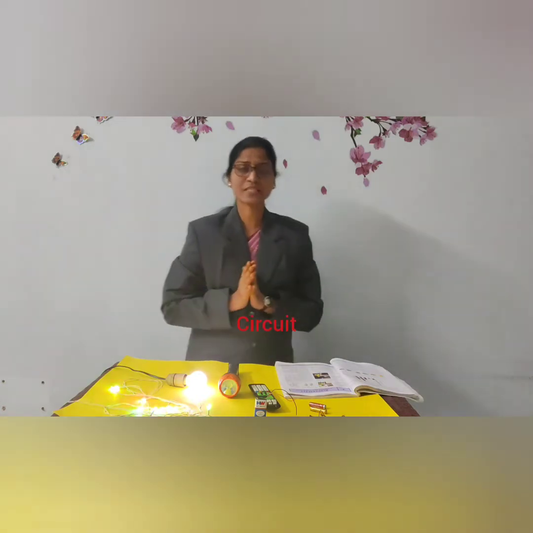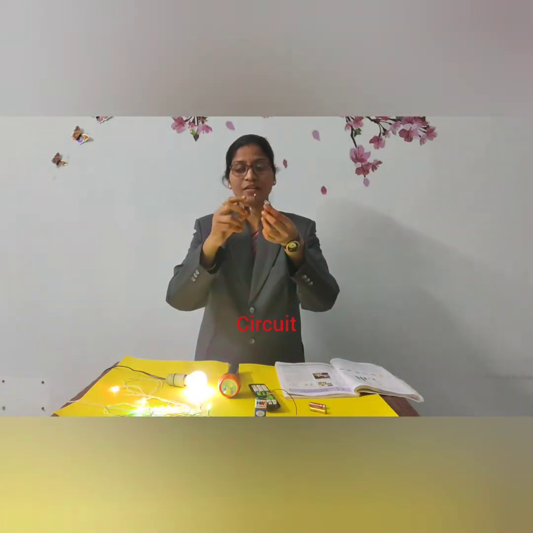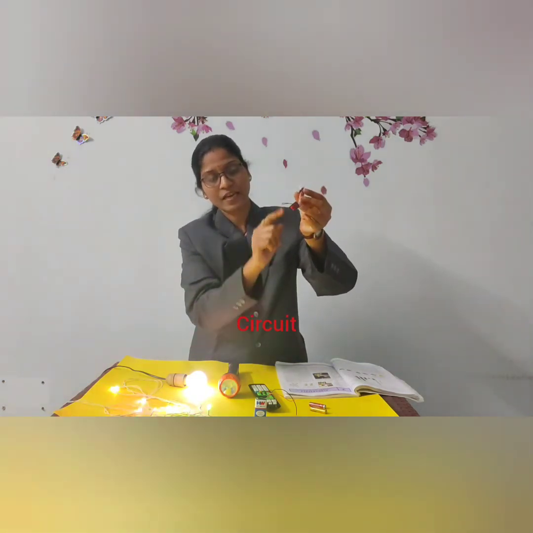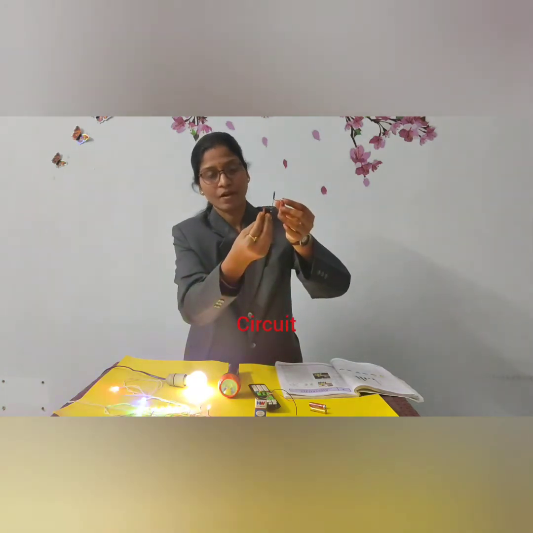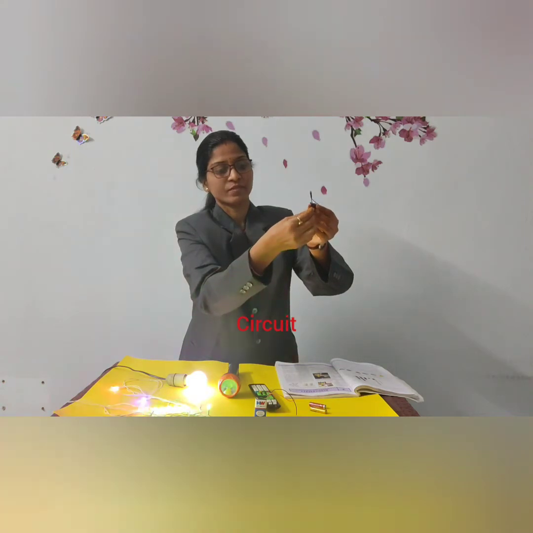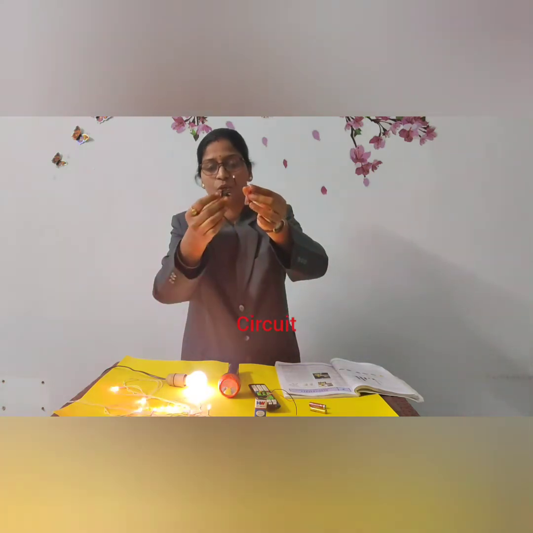Now we will see the circuit. What is a circuit? We connect the cell with wires to the bulb, and here you can see the switch, which we can turn on or off. Now the switch is off. They are connected with wires to the cell and to the bulb. Now I am switching on the switch so that the bulb is glowing.